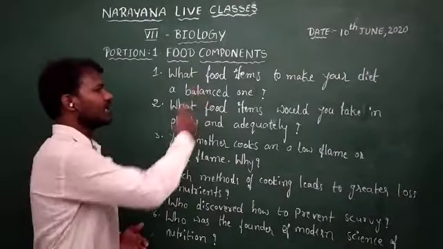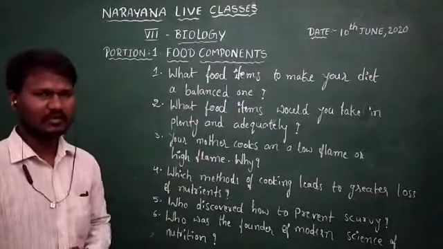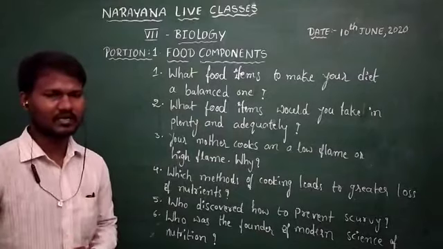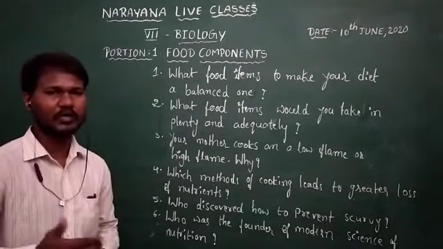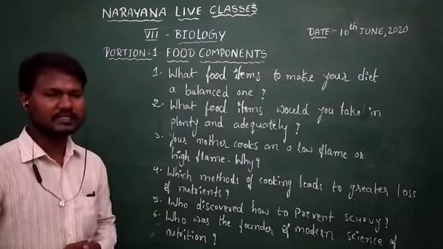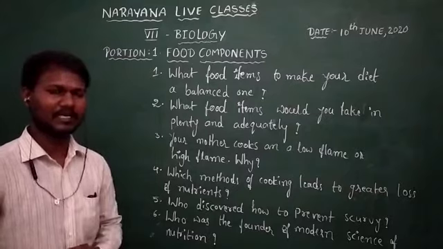Before we answer this question, first we need to understand what a balanced diet is. A diet which is rich in all the nutritional components like carbohydrates, proteins, vitamins, minerals, lipids and water is considered a balanced diet.